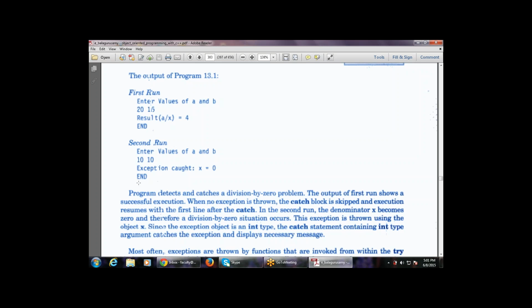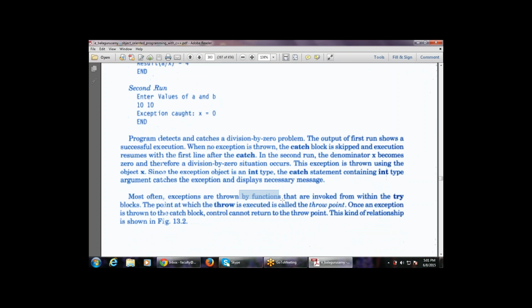Most often exceptions are thrown by functions, that is, exceptions are thrown by the functions that are invoked from within the try blocks. The point at which throw is executed is known as the throw point. So the point at which the throw is used is known as the throw point.